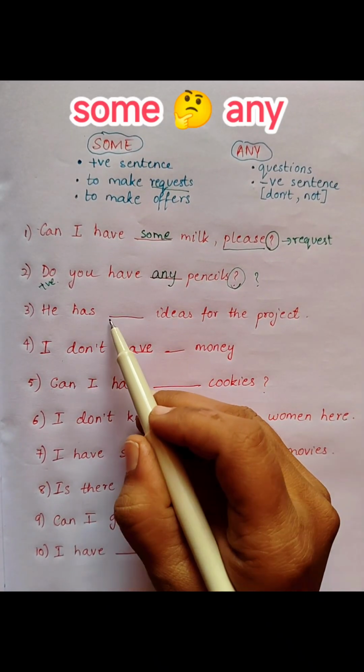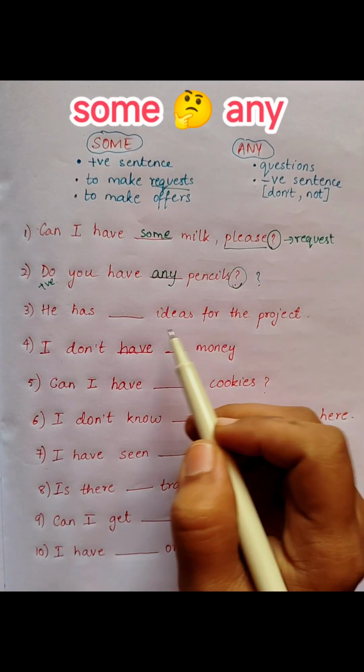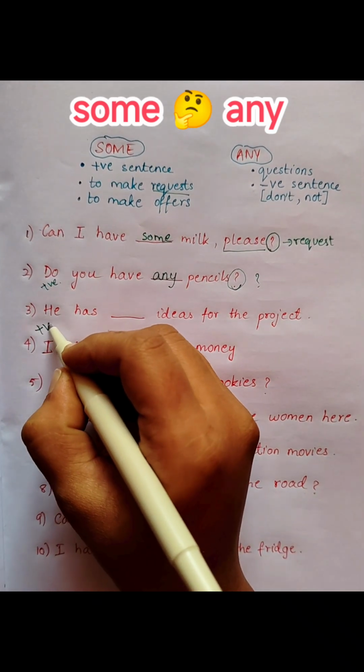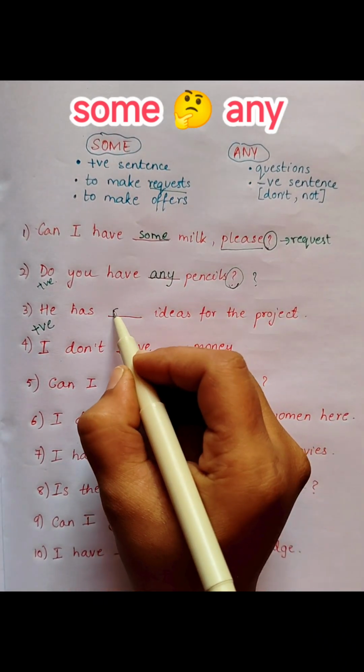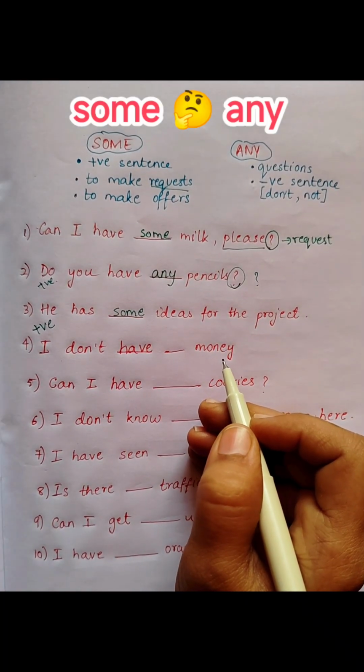Next, he has blank ideas for the project. He has. It's a positive sentence. So we will go with some. He has some ideas for the project.